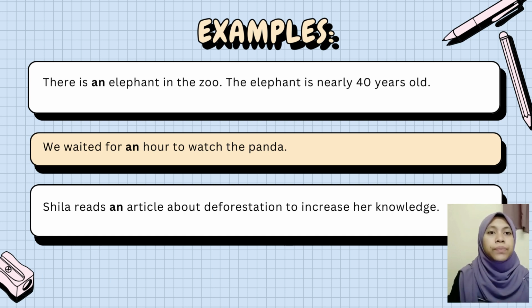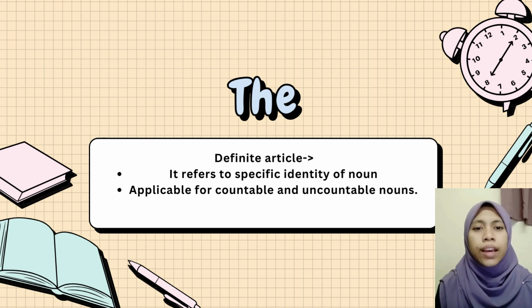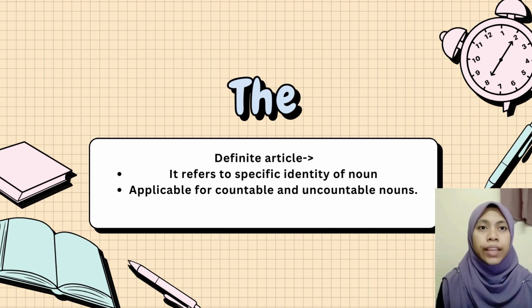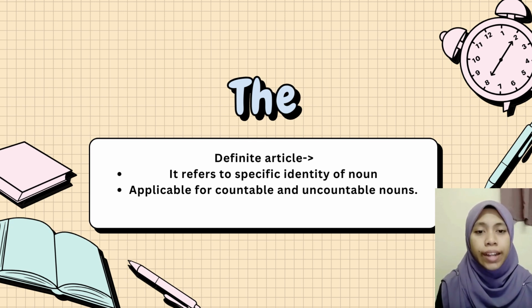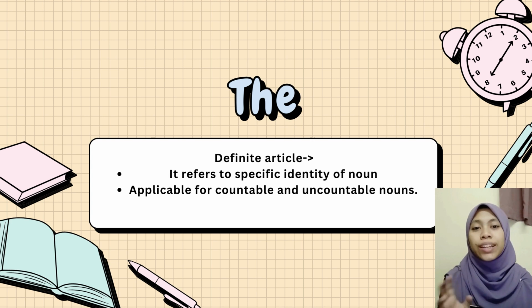And the third example, Sheila reads an article about deforestation to increase her knowledge. So for this sentence, "an article", we use "an" because the word article starts with a vowel sound. Good. And lastly, the article "the". It is a definite article, so it refers to a specific identity of a noun, and it is applicable for countable and uncountable nouns. Okay, so we can use "the" for both types of noun.